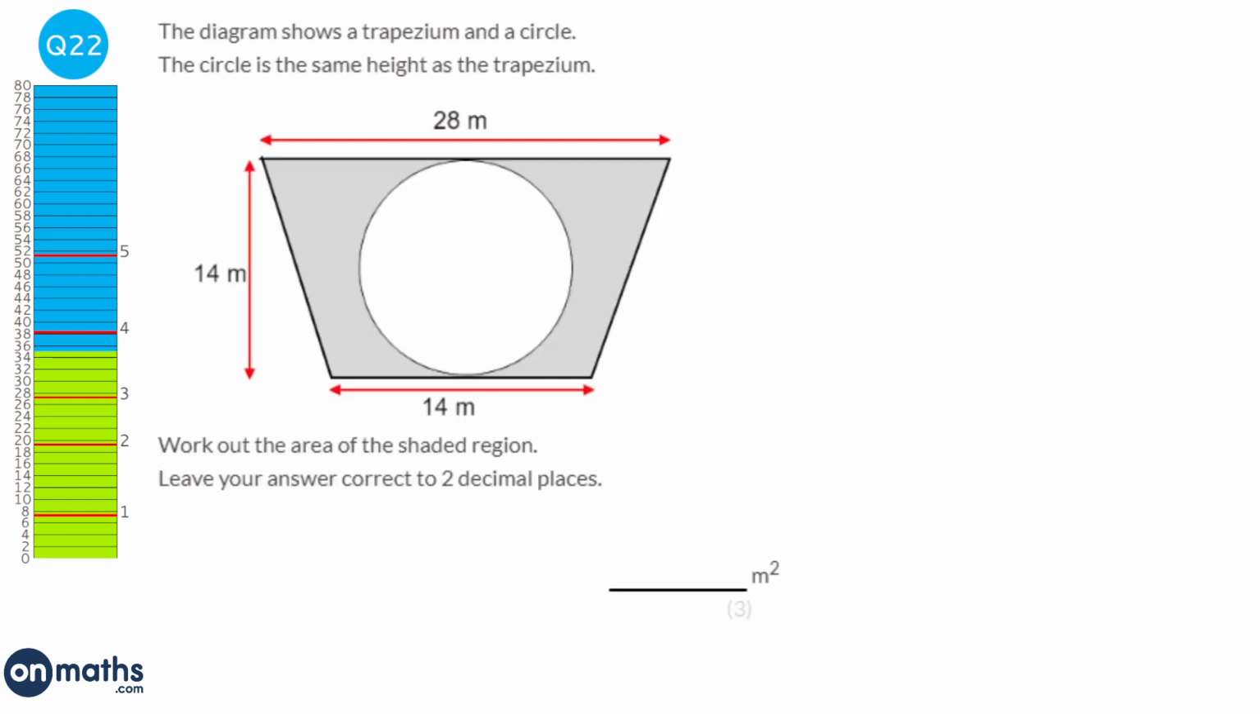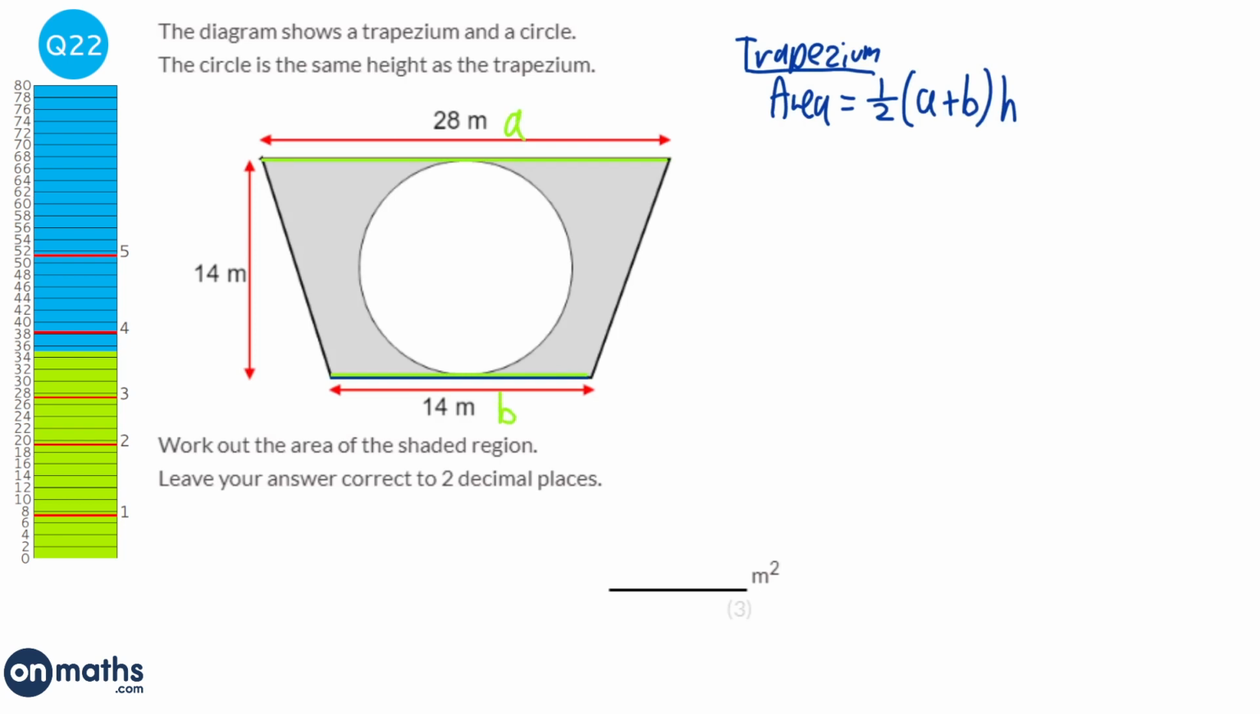So the first thing we're going to do is work out the area of the trapezium. And the formula for that is half brackets a plus b times h. Now a and b have to be the parallel sides. So here we've got the 2 parallel sides. Just pick a different colour. Here and here. So that is a and b.